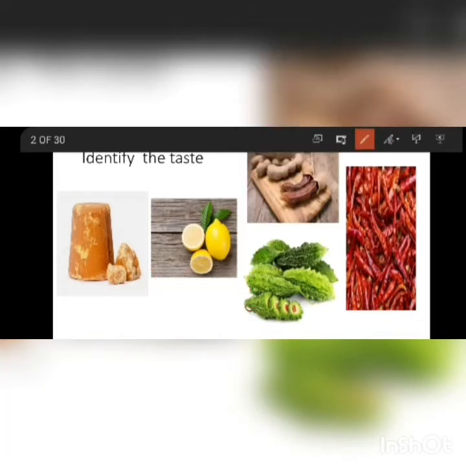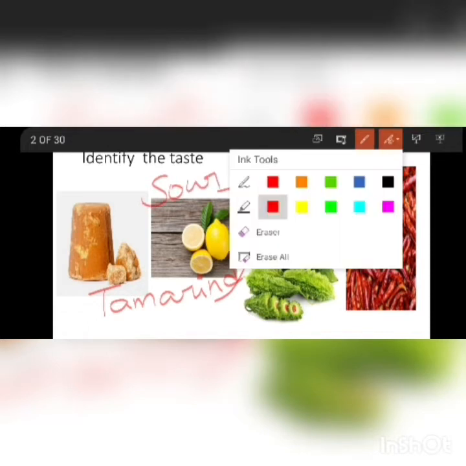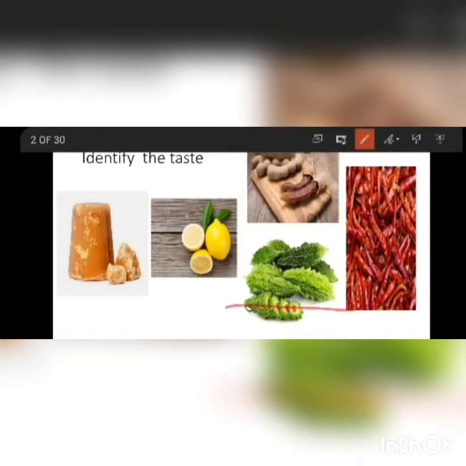And next we have, if you see here, tamarind. Can you identify it? Did you ever taste tamarind? Yes, it will be sour. Tamarind also will be sour in taste. And this is the last one, red chilies.